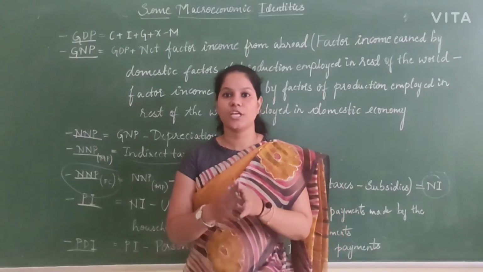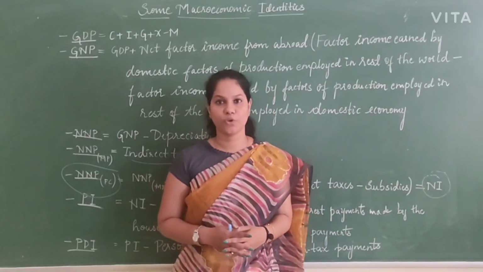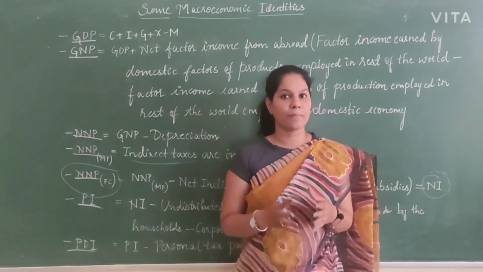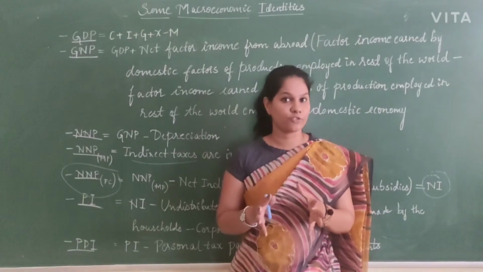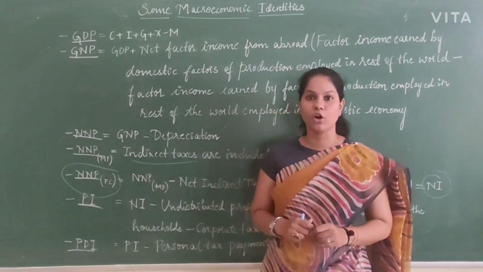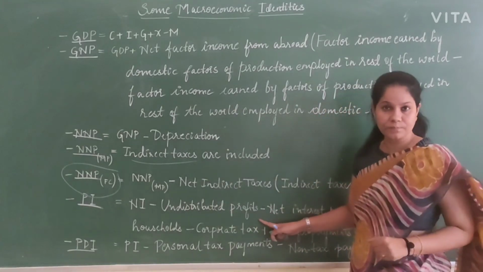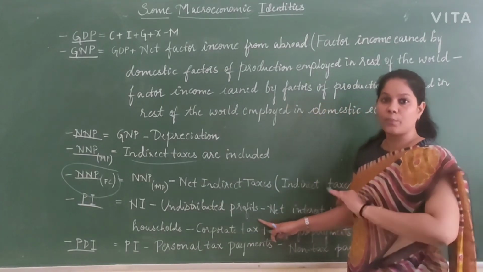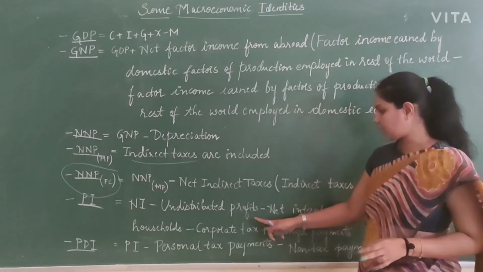The income which doesn't belong to households will be called undistributed profit. For example, if I am a corporate sector, I am giving wages, but so many profits which I have got, I am not giving to anybody else. Then that will be called undistributed profit. Undistributed profit is not included in personal income, so it should be subtracted.